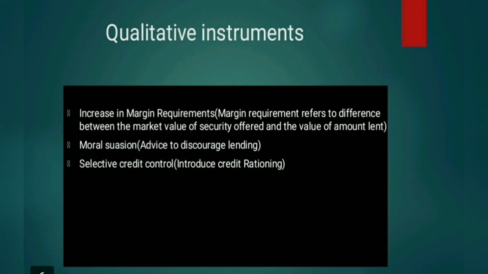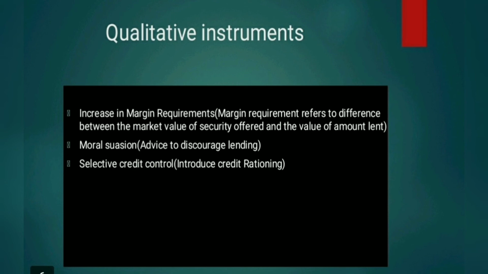Next one is moral suasion, that is advice to discourage lending. How? This is a combination of persuasion and pressure that the central bank applies on other banks in order to get them to act in a manner in line with its policy. So during excess demand, the central bank advises, requests or persuades commercial banks not to advance credit for speculative or non-essential activities. So it helps to reduce the availability of credit and aggregate demand.